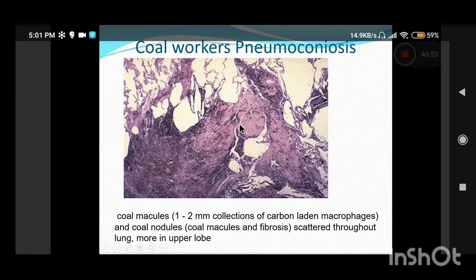So there is formation of coal macules, which are just 1 to 2 millimeter in size, collections of this carbon pigment laden macrophages, and some larger nodules which are again composed of these pigment laden macrophages along with fibrosis. So there is a massive fibroblastic response scattered throughout the lung, but more common in the upper lobe. That is pathological because it impairs the respiratory capacity of the lung, and if it is progressive and the exposure continues, it often progresses to massive fibrosis and limits the respiratory capacity of the lung.